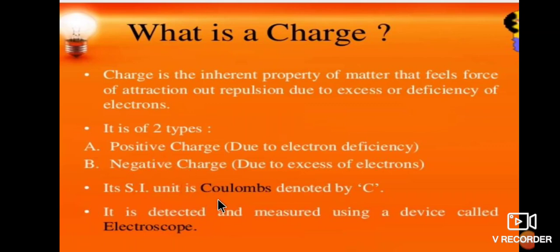The SI unit of charge is coulomb. Very important. The SI unit of electric charge is coulomb. It is denoted by C. Charge is detected and measured using a device called an electroscope. Charges can be detected and measured by using the instrument electroscope.